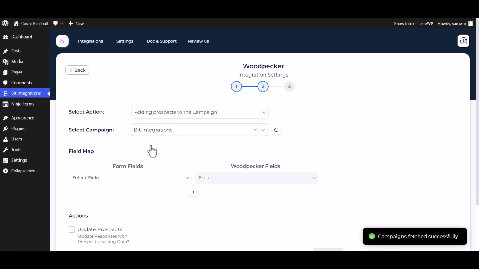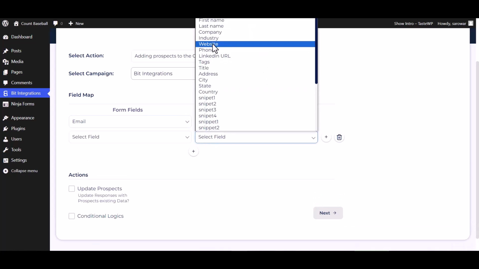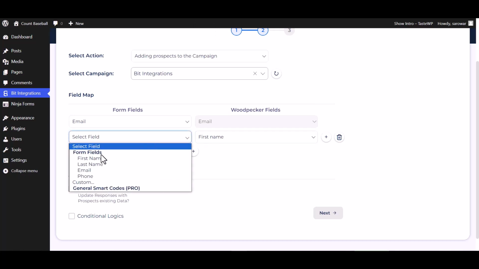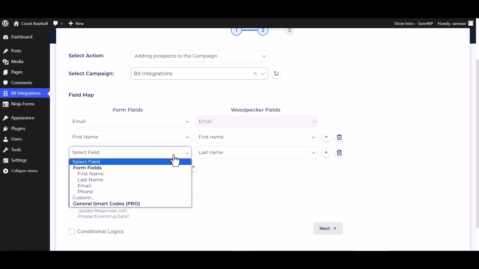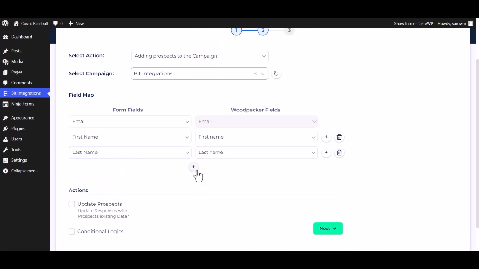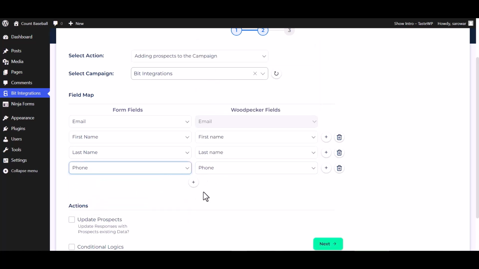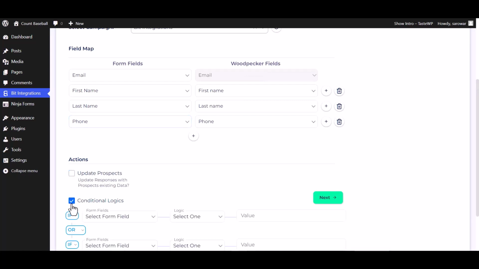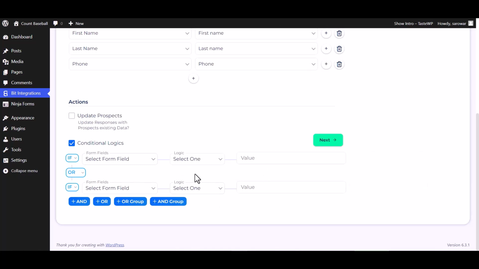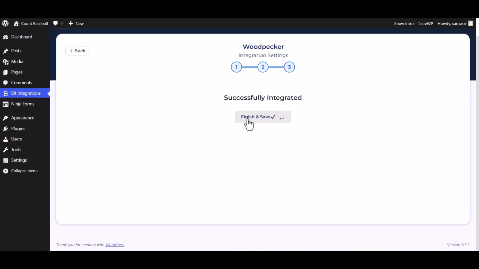Choose campaigns. Map the respective fields. Here are some advanced features and actions you can use by checking the box. Also, you can add conditional logic you can use for your own requirement. Next, finish and save it.